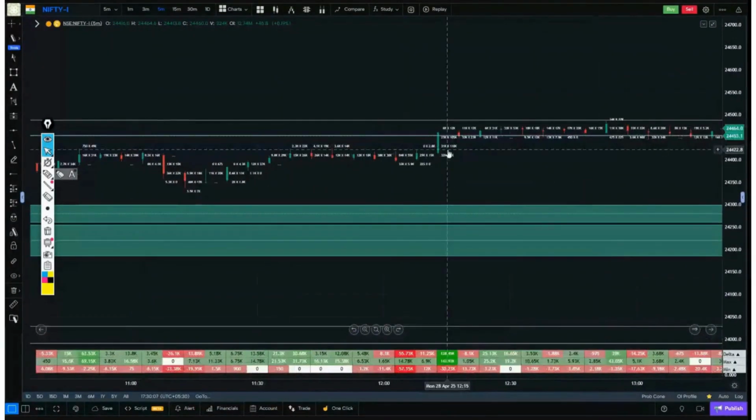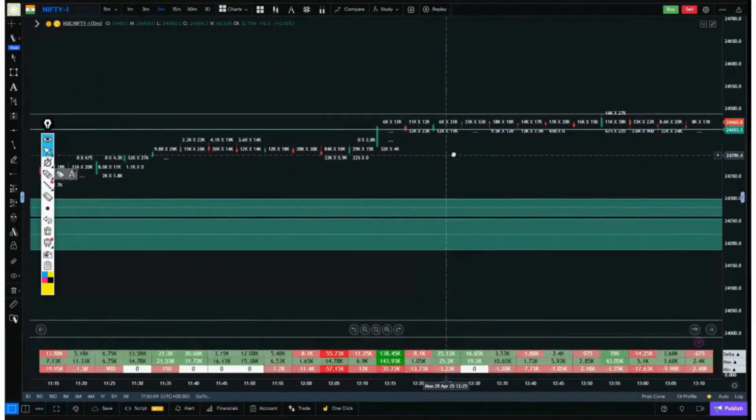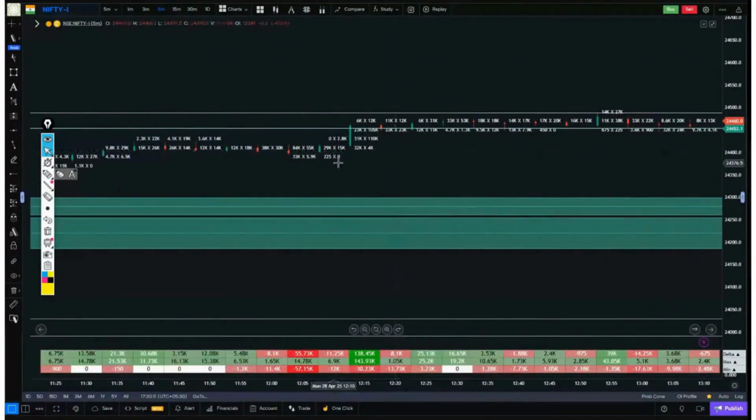Now, here another buying was observed. How much was that buying? Look at this heavy buying, heavy buying delta, like 30,000. But here a little twist came. The market was facing yesterday's resistance, somewhere around yesterday's high. Yesterday's high meant a resistance zone. The market did not break this resistance with buying.